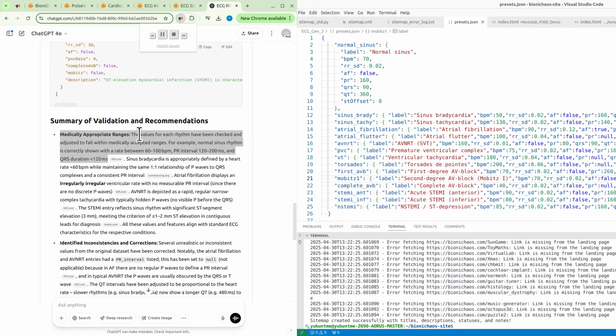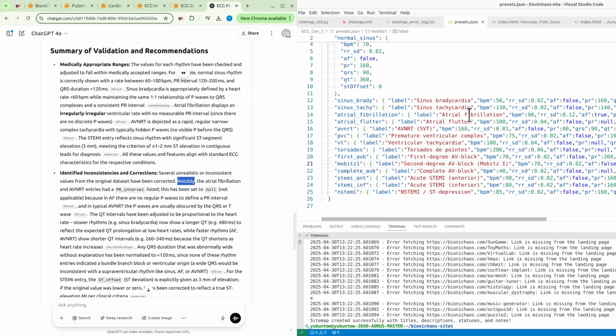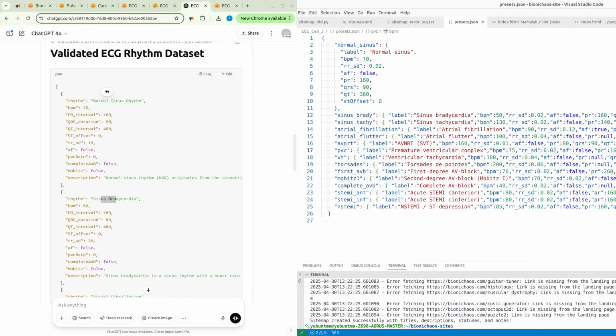Identified inconsistencies and corrections. Several unrealistic or inconsistent values from the original dataset have been corrected. Notably, the atrial fibrillation and AFib entries had a PR interval listed. This has been set to null, not applicable, because in AF there are no regular P waves to define a PR interval.